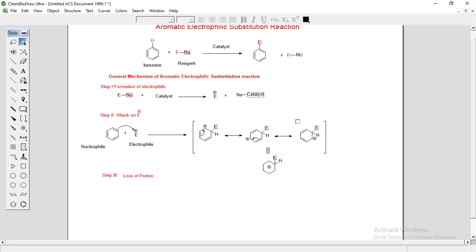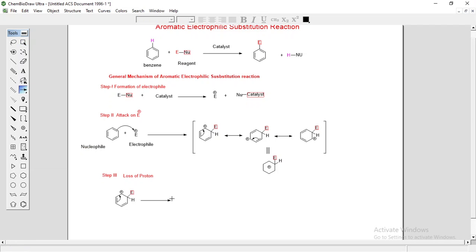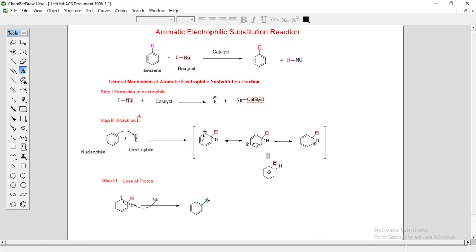So base takes proton from this intermediate, and the driving force for this reaction is aromatization of this ring. So this is the nucleophile substituted product, the E substituted product.